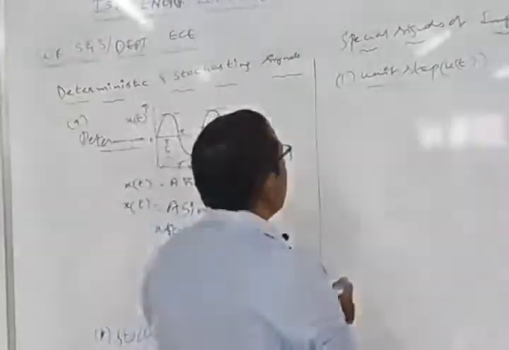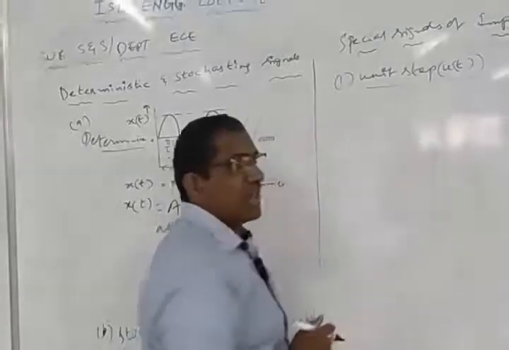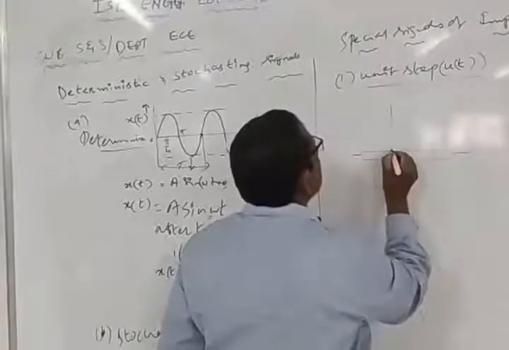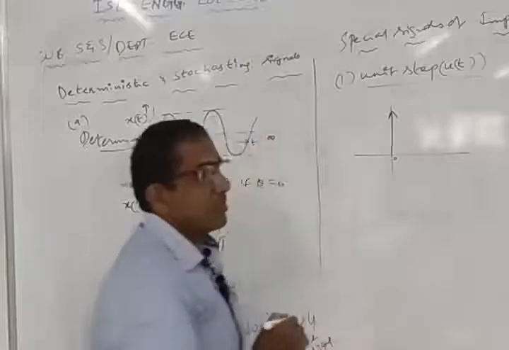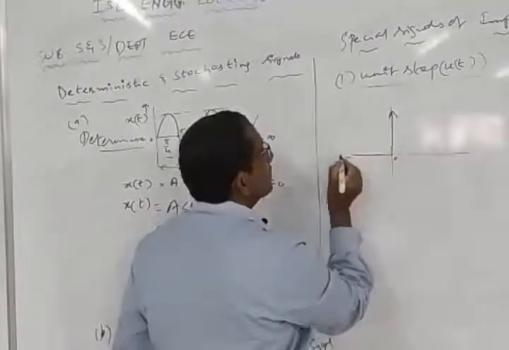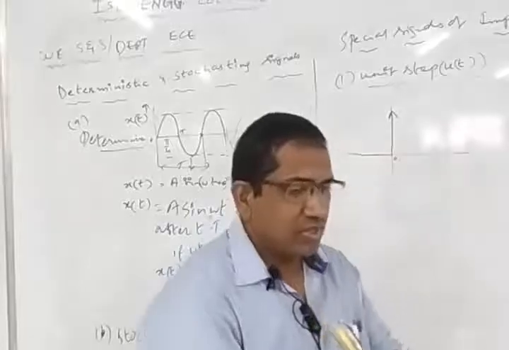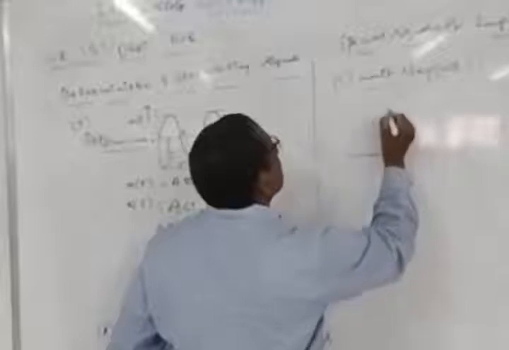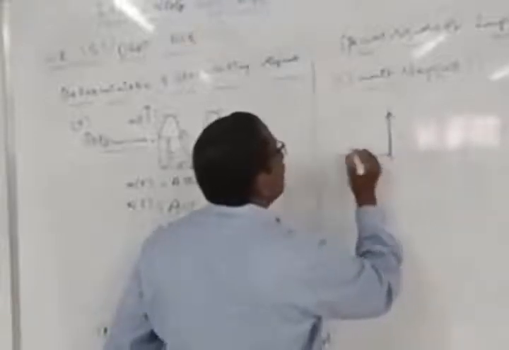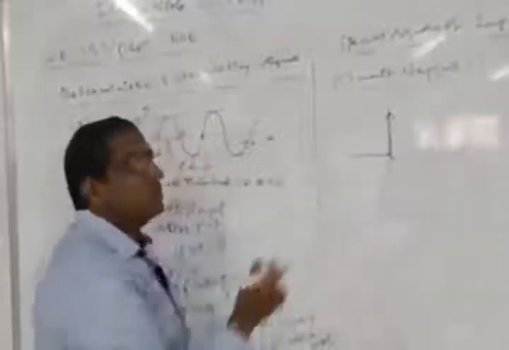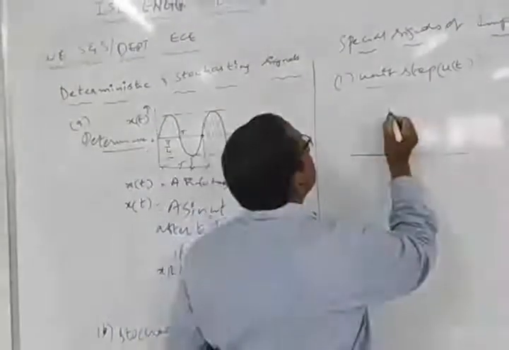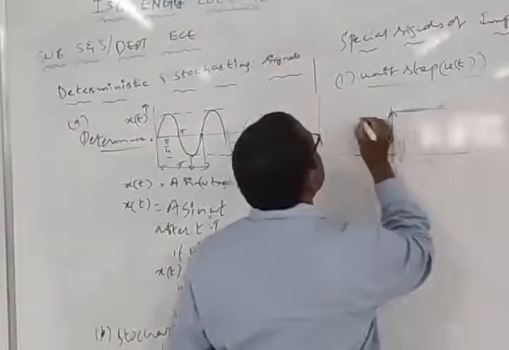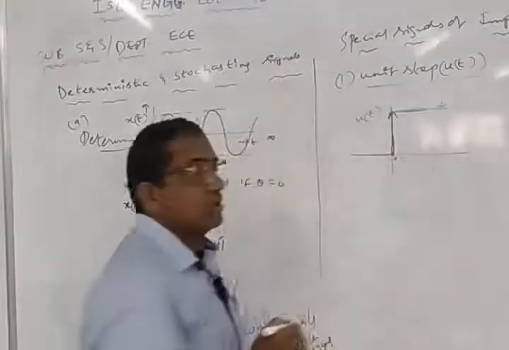So what is this signal now? Already we discussed this signal in the introduction class, where I wrote it like this. If this is 0, up to 0 the values of this signal are equal to 0. Before this 0, the values are equal to 0, and after this you have the signal. So this signal is simply u of t, known as the unit step signal.